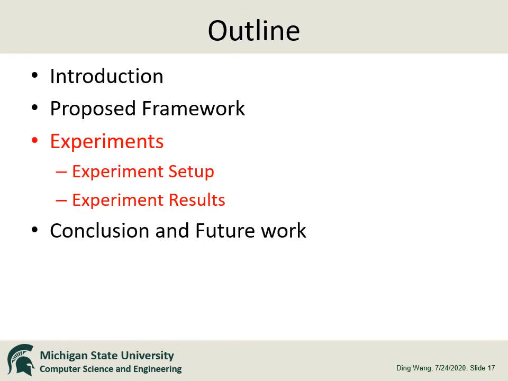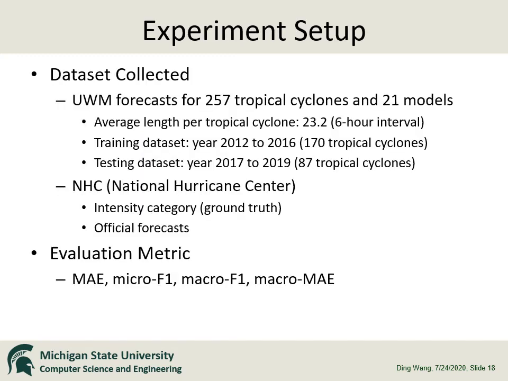Now let's discuss our experimental results. We performed the experiment using real-world hurricane intensity data from various sources. The ground truth hurricane intensity data along with the official forecasts are obtained from the National Hurricane Center, while the ensemble member forecasts are obtained from the UWM website. We collected the hurricane intensity data from the year 2012 to 2019, which contains 257 tropical cyclones. Each tropical cyclone has an average length of 23.2 time steps.